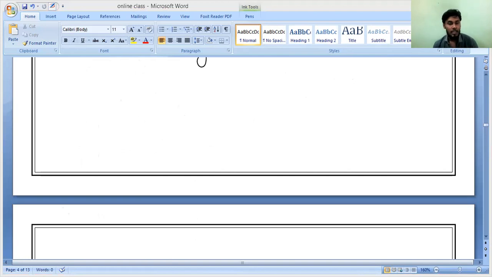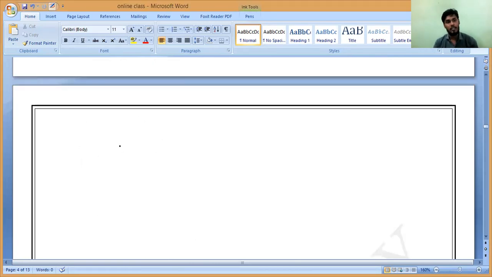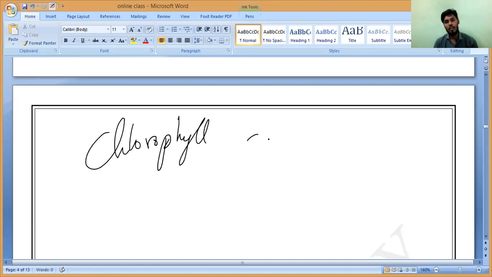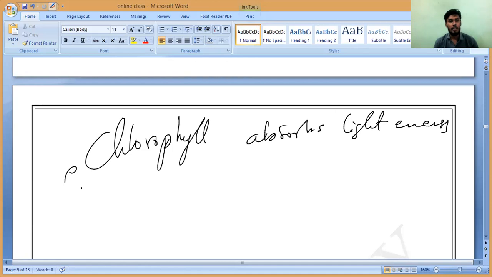Do you understand? But you cannot write like this. That is why you should write in the form of a statement. Right. Chlorophyll absorbs light energy. Chlorophyll absorbs light energy from where? From sun.